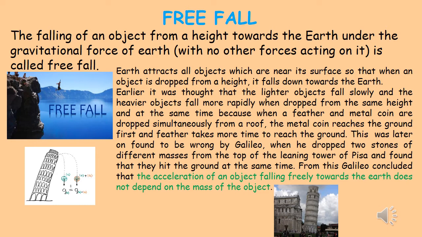When we are dropping a feather and a coin, normally air resistance acts on them, and so the condition that no forces other than the gravitational force of earth act on it is not being satisfied. So that is not free fall. Free fall is the falling of an object when it is acted upon only by the gravitational force of earth. So from this, Galileo concluded that the acceleration of an object falling freely towards the earth does not depend on the mass of the object.